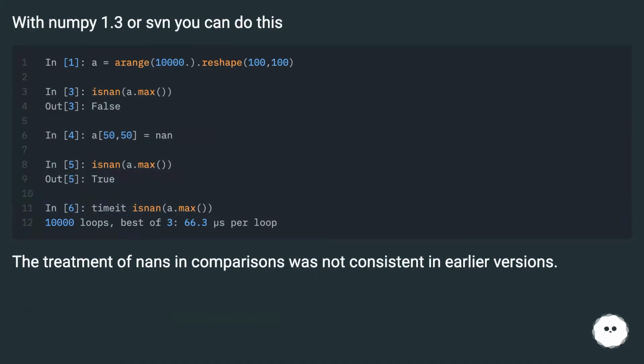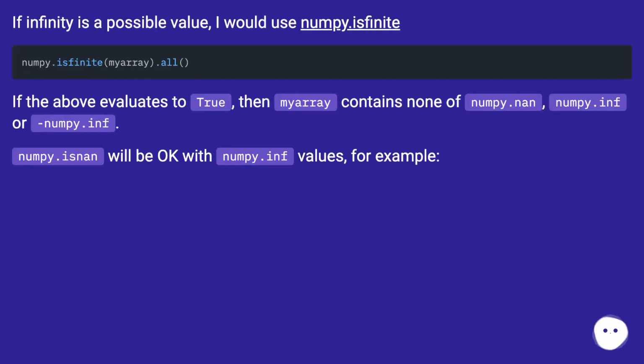With NumPy 1.3 or SVN you can do this. The treatment of nans and comparisons was not consistent in earlier versions. If infinity is a possible value, I would use NumPy.isFinite. If the above evaluates to true, then my array contains none of NumPy.none, NumPy.inf or NumPy.inf. NumPy.isNone will be okay with NumPy.inf values, for example.